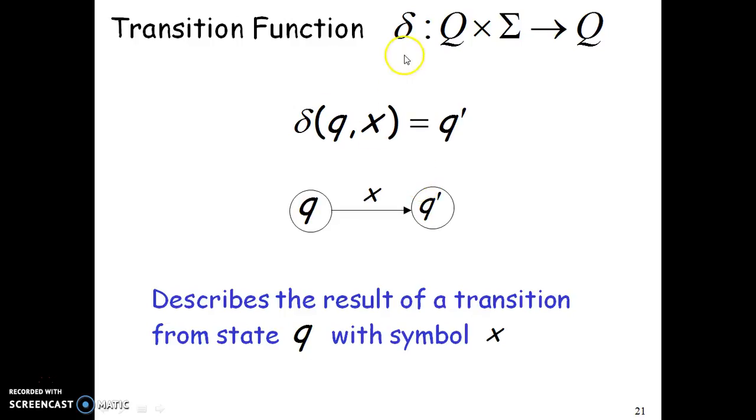We have another thing called the transition function, which is represented by using delta, which is nothing but a cross product of capital Q and sigma, which gives capital Q, and usually we represent it with a small q and x and it gives q0. This is the result of transition from state q2 with symbol x.